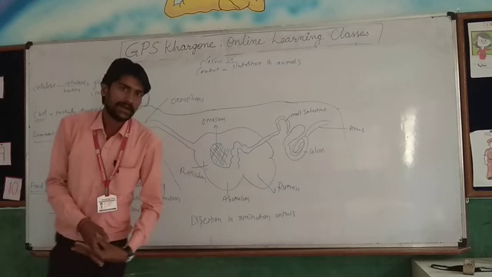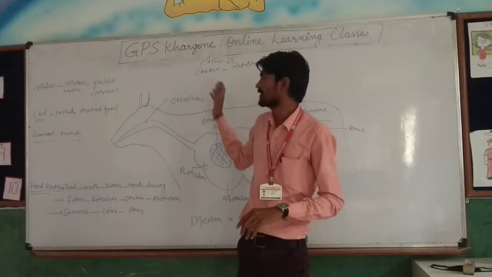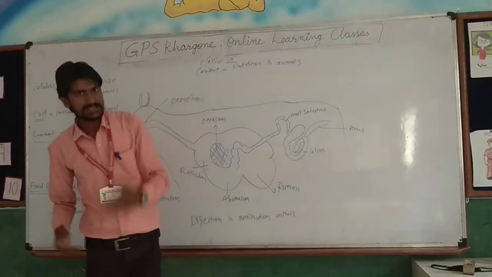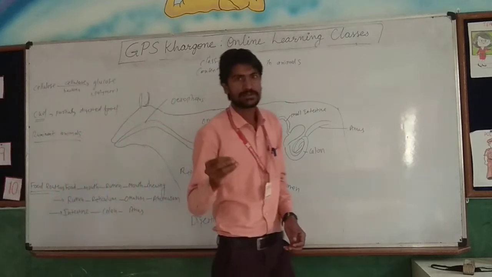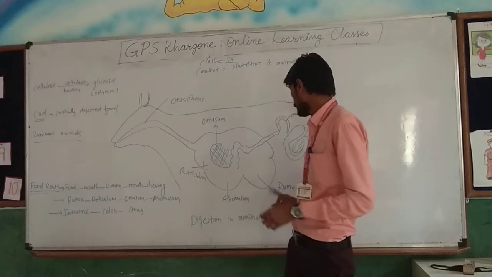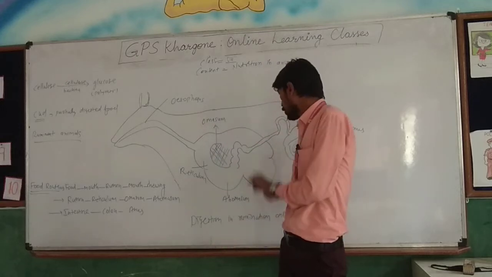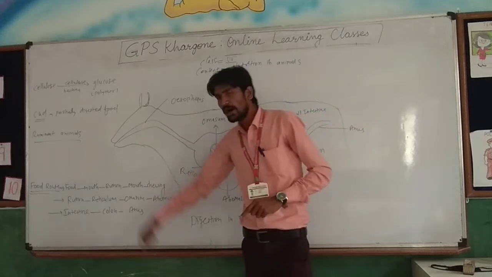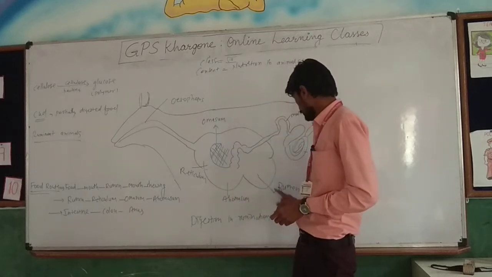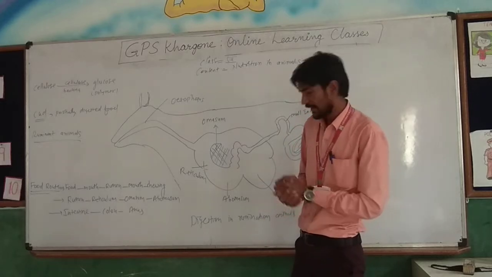So students, what will happen in the ruminant animals? Before we discuss this chapter, I want to explain what ruminant animals are. The grass eating animals which first of all store the food inside their stomach, in a particular part called the rumen, where it is partially digested and then brought back to the mouth for complete digestion. That's why it is known as rumination, because the rumen part is present over there. Clear all? With the help of a diagram, I will explain each and everything.